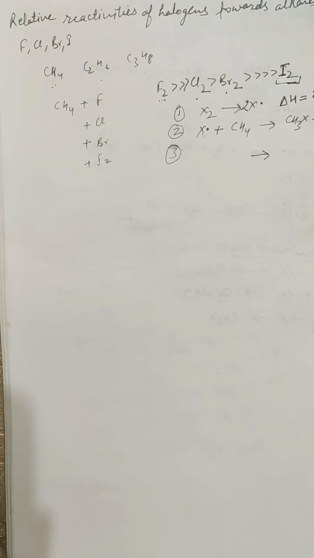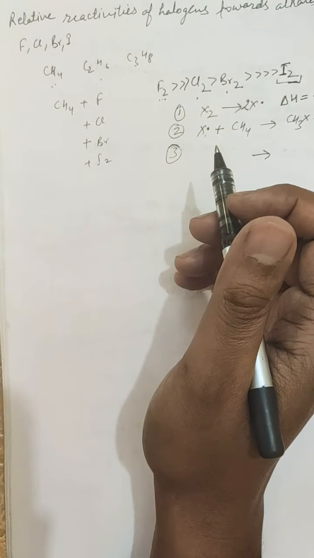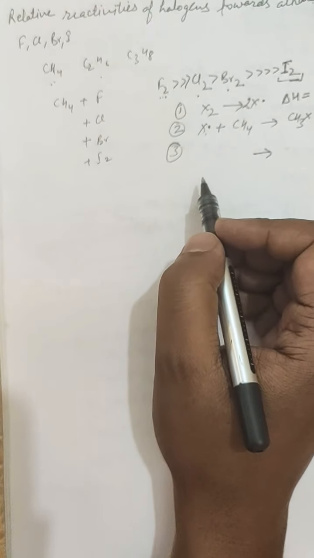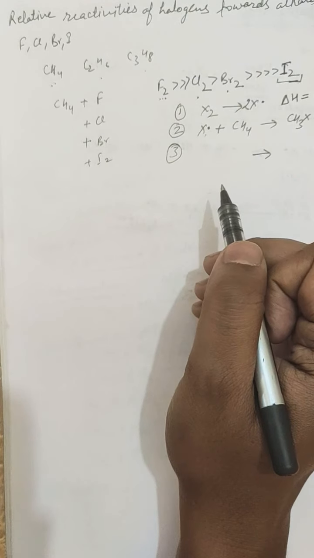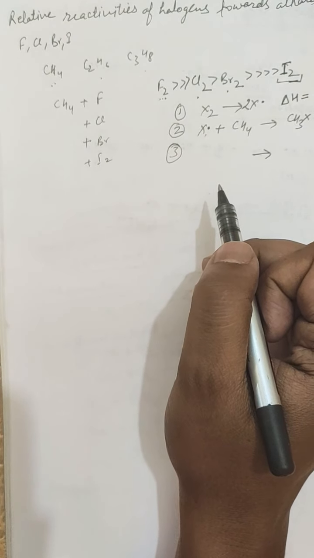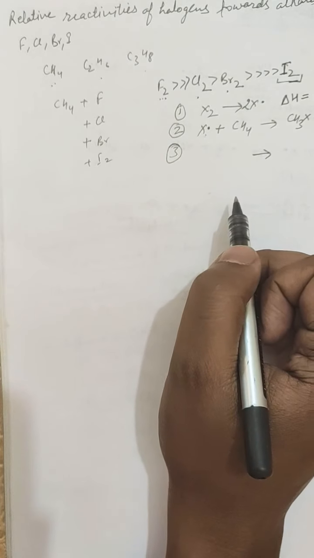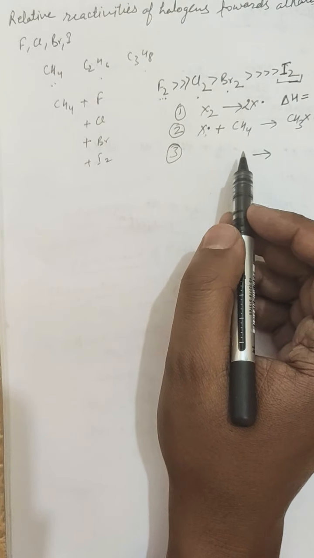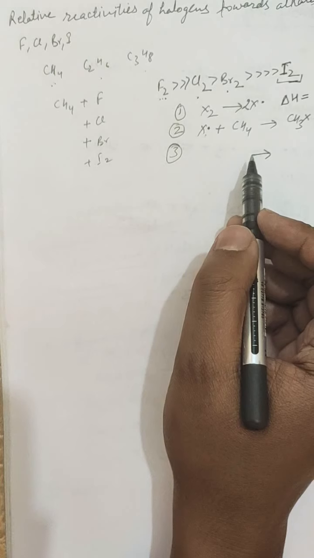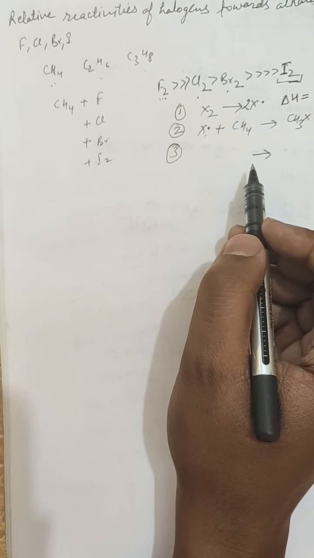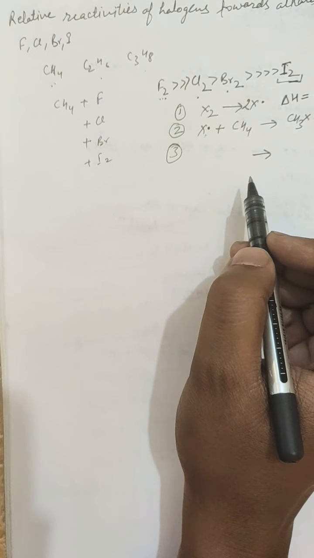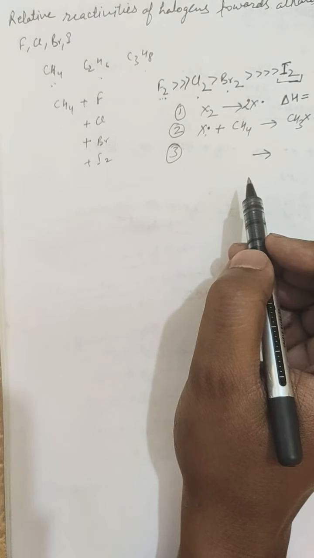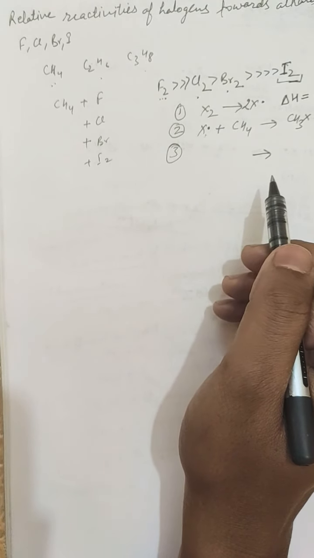Moreover, the third step involves the abstraction of a hydrogen atom of methane by a halogen atom to form the methyl radical. In fact, it is the real step which explains the relative reactivity. The value of delta H changes from highly exothermic reaction of fluorine atom to the highly endothermic reaction of iodine atoms. The activation energy of chlorine is 17 kilojoule per mole, while that of bromine is 75 kilojoule per mole. So it is reasonable to expect a very small activation energy for highly exothermic reaction with fluorine and a large activation energy for highly endothermic reaction with iodine.